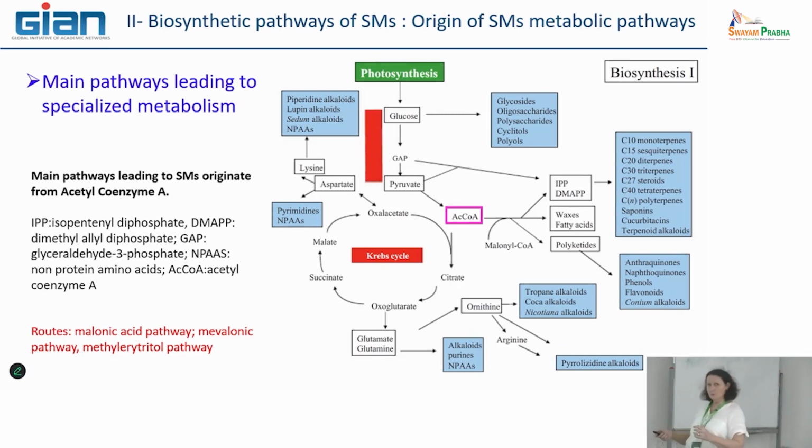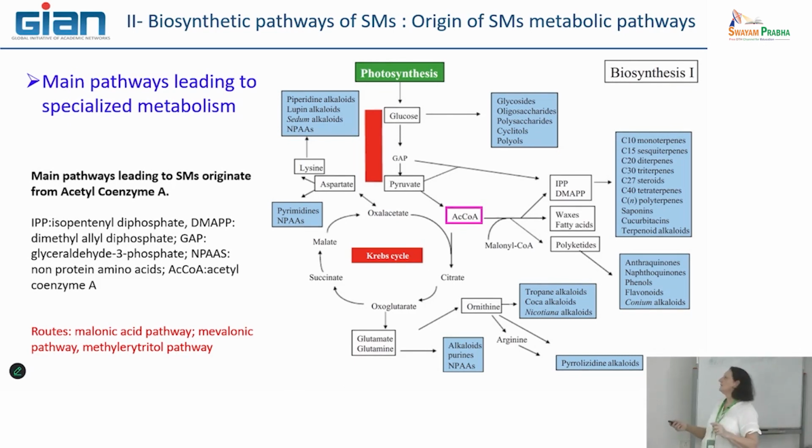This is important because the Krebs cycle leads to the production of specific amino acids such as aspartate, and we have seen that this amino acid is the precursor of specific alkaloids, for example. On the other hand, this molecule can also be combined with coenzyme compounds such as malonyl to initiate very important secondary metabolic pathways, mainly those involved in terpene precursor production.